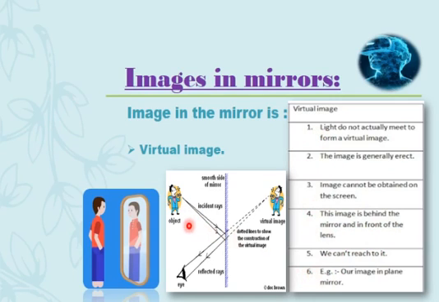You can see that when a ray of light is reflecting, as in the case of this person, this is the object. When light strikes the plane mirror over here, it is incident and then bounced back.